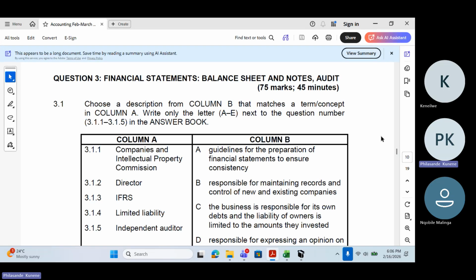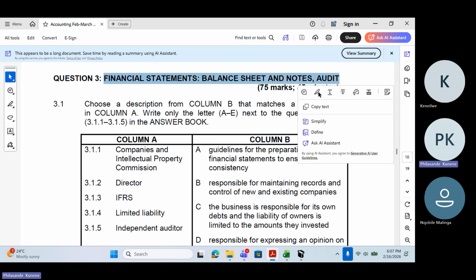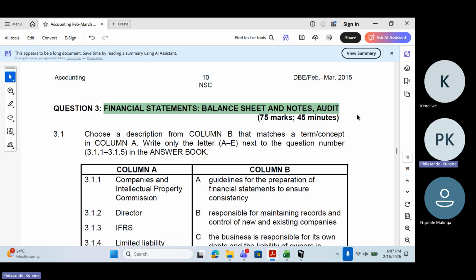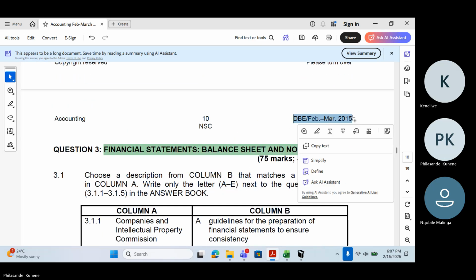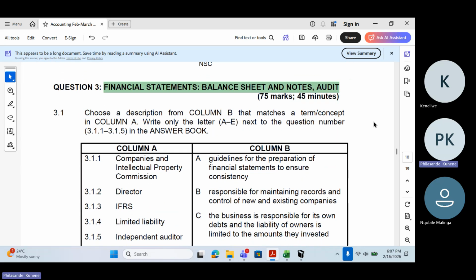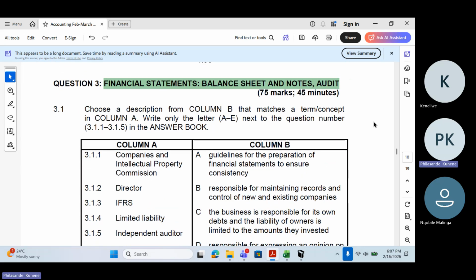Okay, we are here: today's financial statements, balance sheet, and notes, and audit. I'm not interested in the audit part for now. I just want us to do the balance sheet and the notes. This is 75 marks, 45 minutes. This is a March question paper, which means it's something that we can expect when we're doing our March examinations.